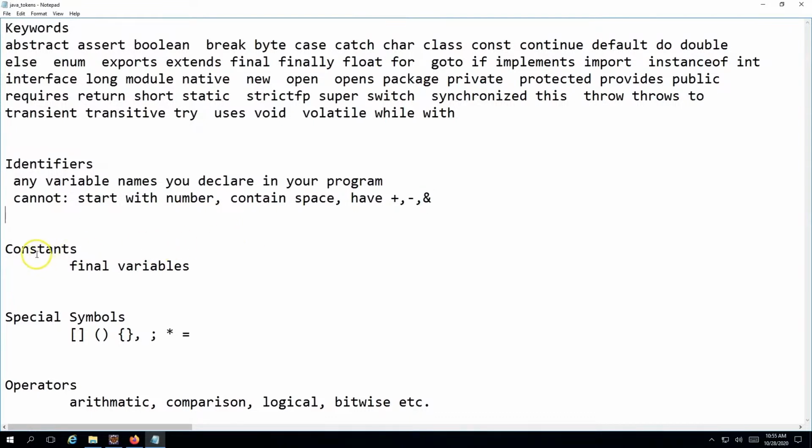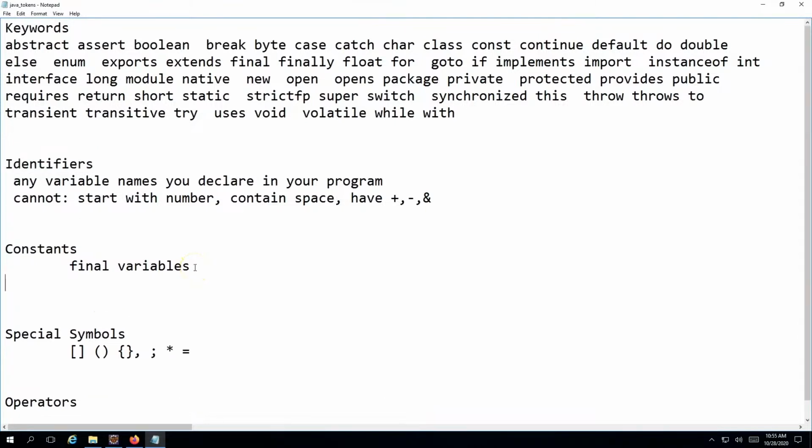The next one is constants, and we will cover these constants in detail in the coming lectures as well. But to give you an idea, constants are exactly what they sound like. They are the identifiers which you have declared in your program whose value cannot be changed once defined. So if you write final int I equal to 5, then this value is fixed. You cannot change the value of I again in the program. Java will not allow you to change it because I has now become a constant, as you have put the final keyword in front of it. And again, final is a keyword.